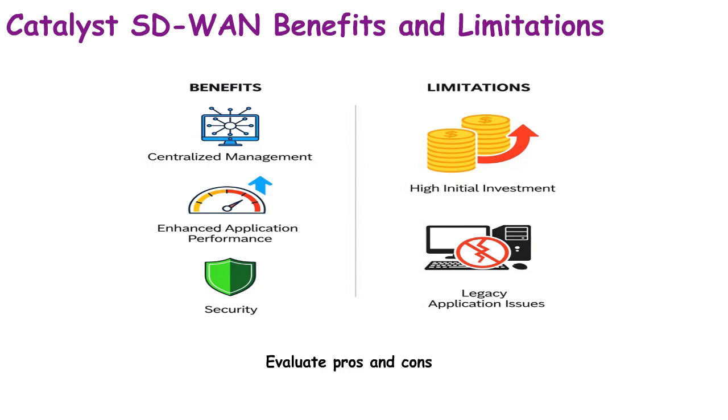However, it requires significant initial investment in licensing, training, and deployment planning. Legacy applications or networks may need adjustments to work effectively with SD-WAN overlays. This balance of benefits and challenges defines how enterprises adopt the solution strategically. In conclusion, Catalyst SD-WAN enables agility and efficiency, but must be aligned carefully with business needs.